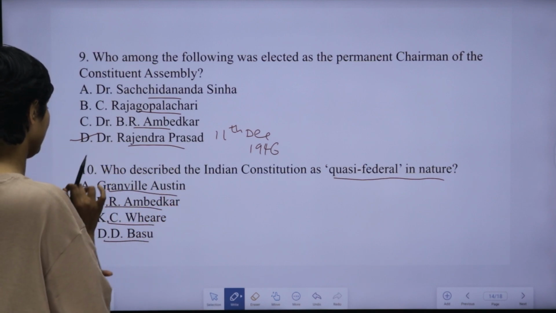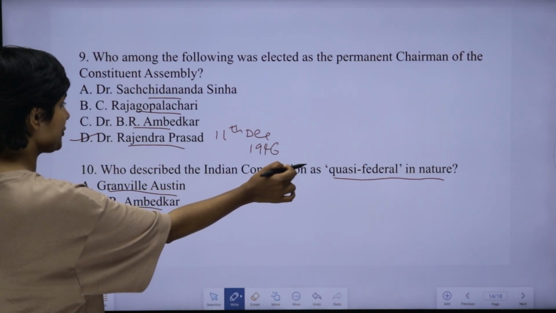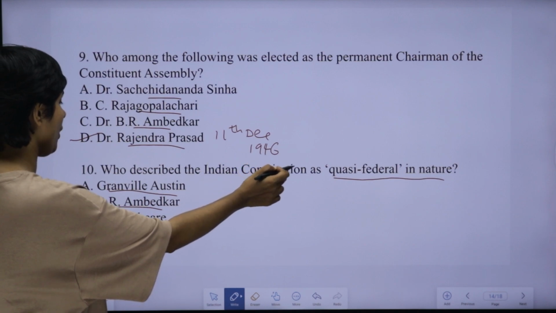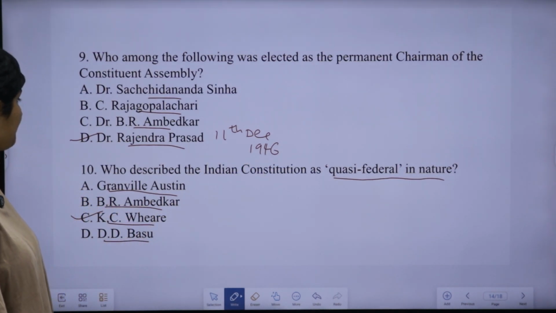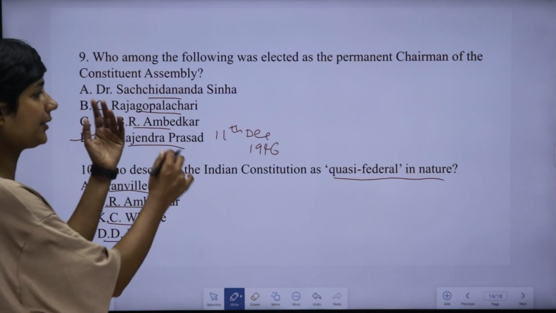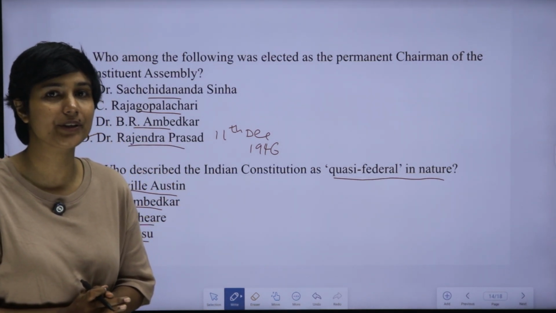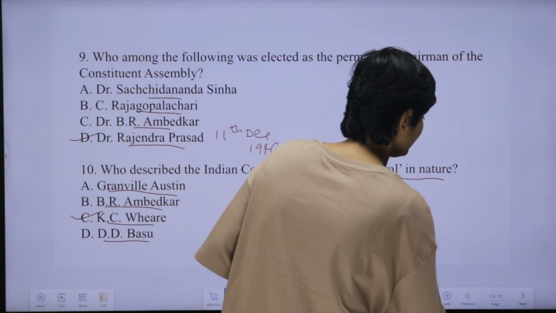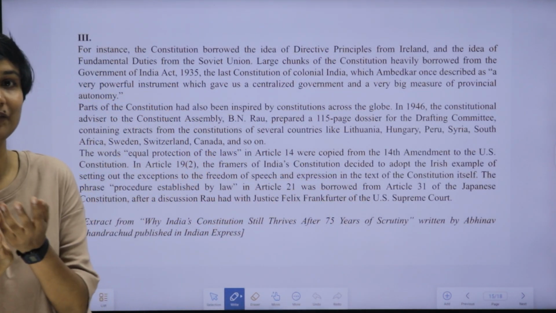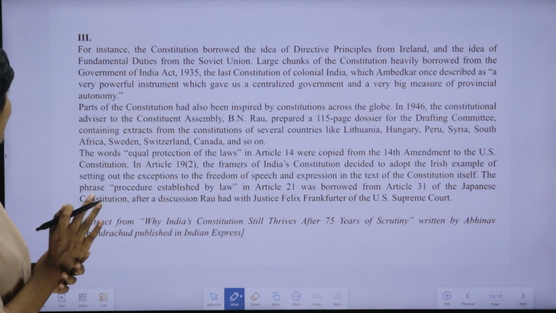We have already told that. Now, quasi-federal nature, India's constitution was called as quasi-federal by K.C. Wheare. Option C is the answer. So, these are the 5 questions related to the second paragraph. Okay, now I am moving to the third paragraph. This is the last paragraph for discussion for today.